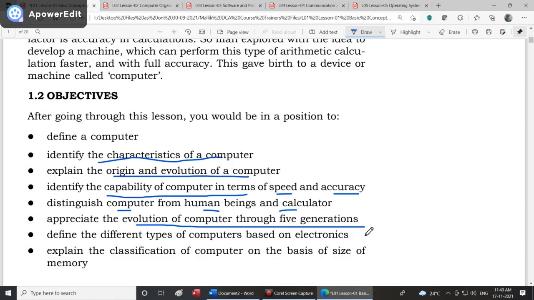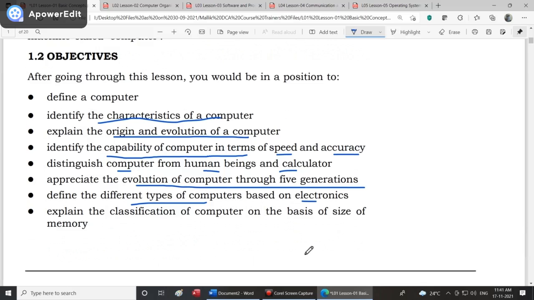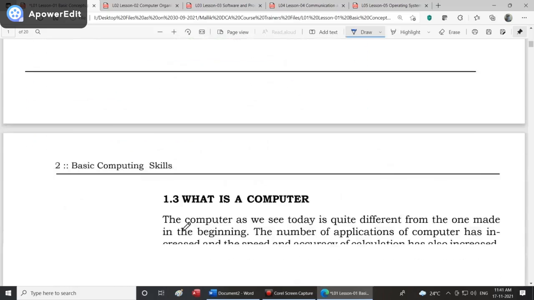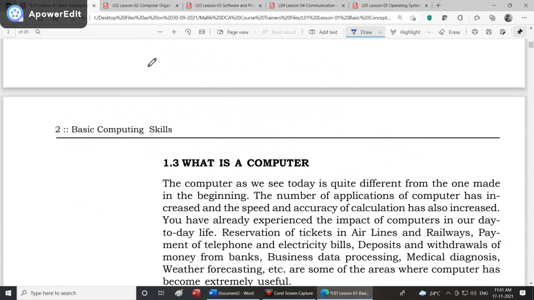Right now we are in the fifth. First generation, second generation, third generation, fourth generation, fifth generation. It will also define different types of computers based on electronics. We call them hybrid computers, analog computers, digital computers. In lesson number 1, different types of computers based on electronics, classification of computers based on size and memory. All this we will be seeing. Okay, this will be in lesson 1.